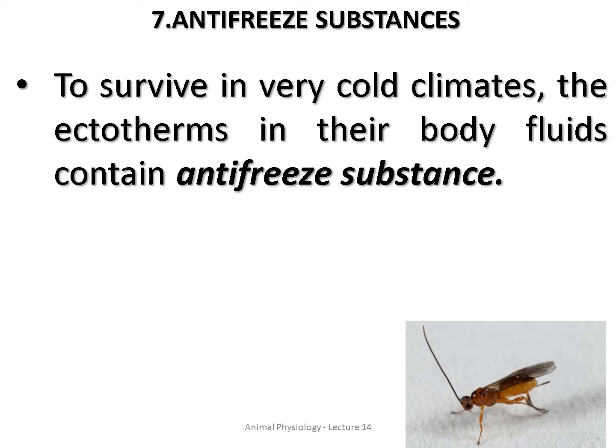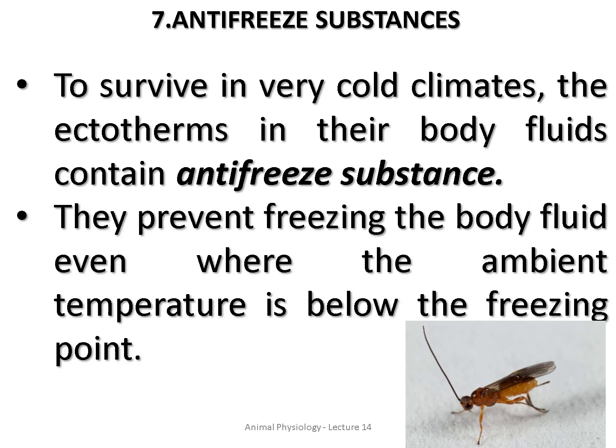So what happens during very cold climate, these insects with the help of the anti-freezing substance avoid temperature changes in their body. Okay, so they prevent the freezing of the body fluid, and they can maintain their body temperature. So like that there are different types of thermoregulatory mechanisms.